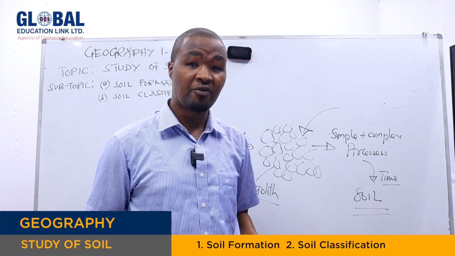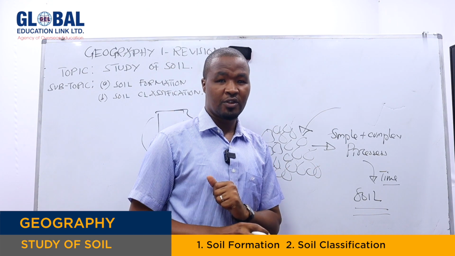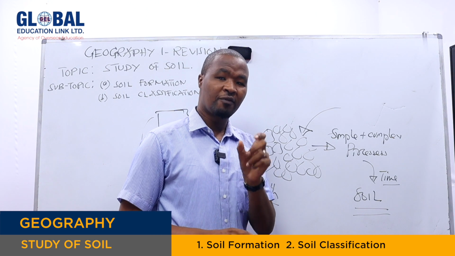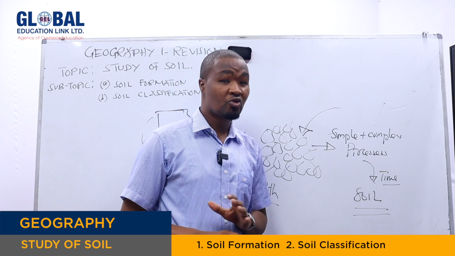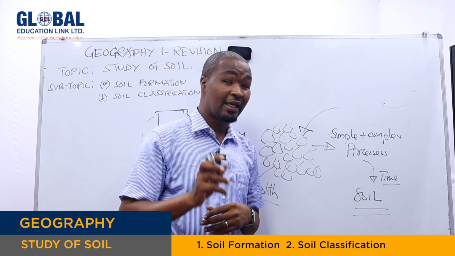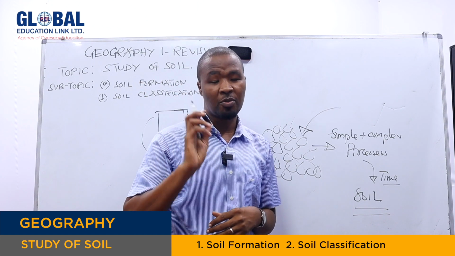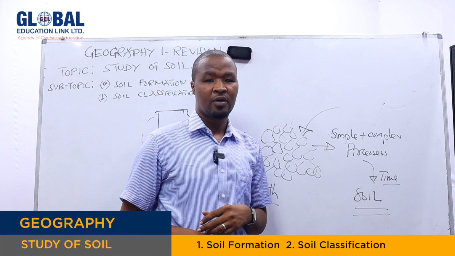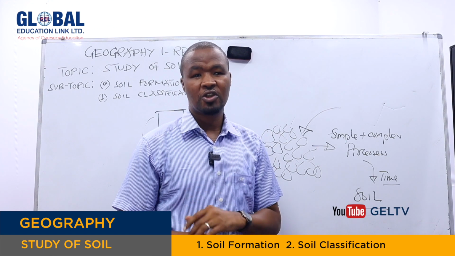All of these have to be added to make it soil. So soil refers to the thin layer of the uppermost part of the Earth's crust made up of organic and inorganic material, which supports the life of living organisms, both plants and animals. That is a simple history and definition of soil.